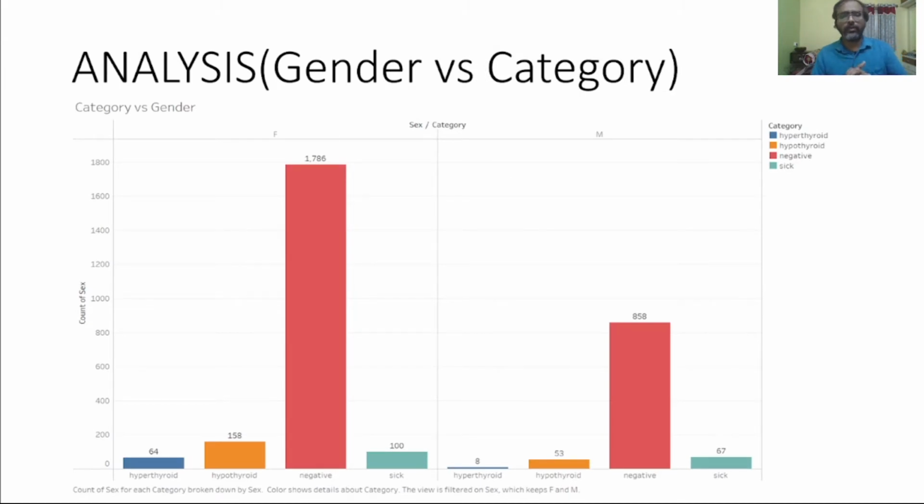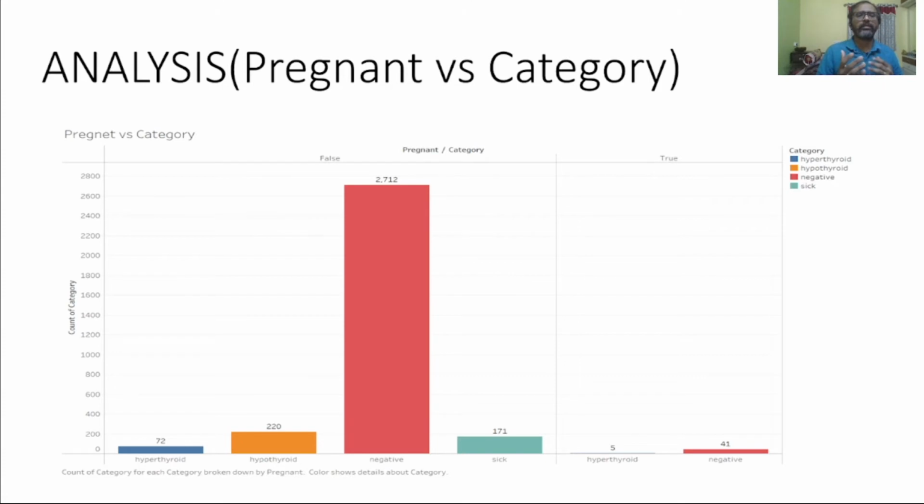The second analysis is gender versus category. If you see, females are mostly affected by thyroid, as we already discussed. Females are 7% more prone to thyroid. The third analysis is between pregnancy and category. We have very few cases during pregnancy.